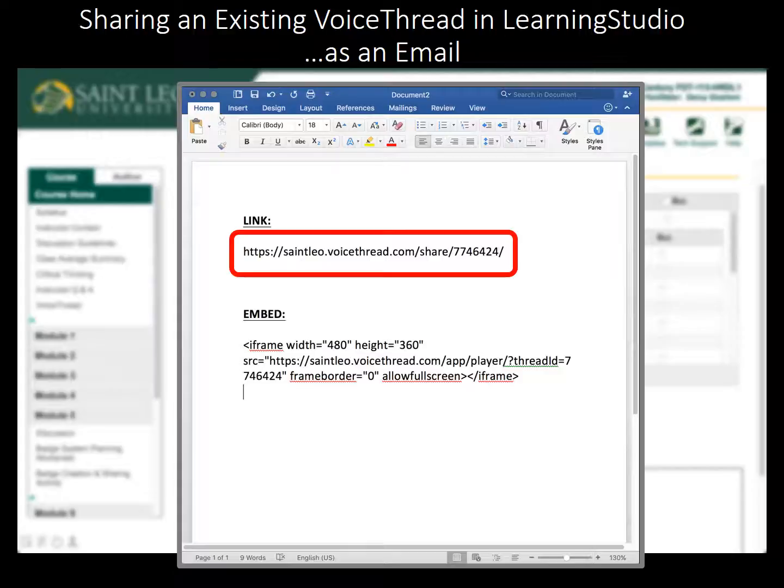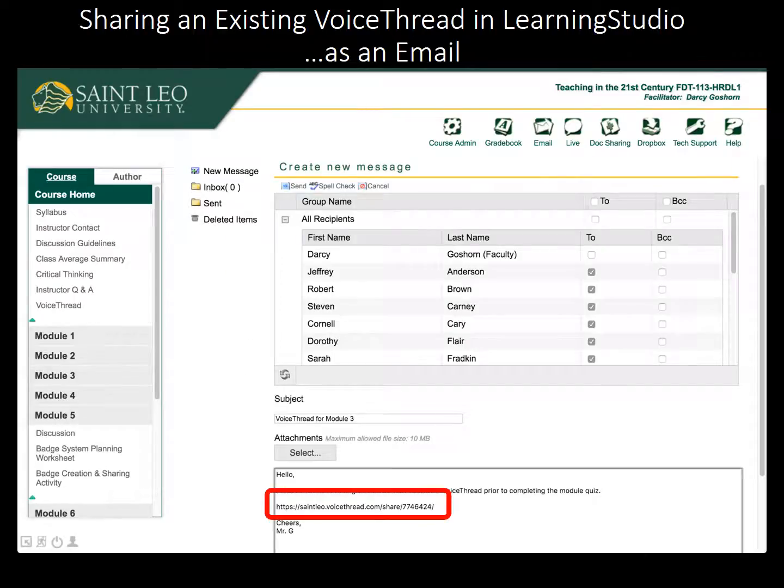Now I switch back to my document containing the link and embed codes that I copied earlier, and I select the entire link and copy it by pressing Ctrl-C or Command-C on my keyboard. I switch back to my message, place my cursor on the blank line, and paste the link by pressing Ctrl-V or Command-V on my keyboard. Now my message is ready to send.